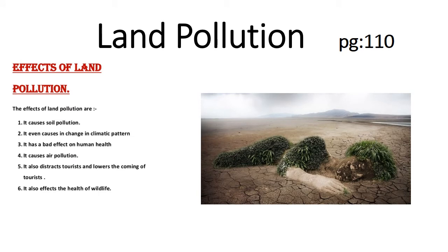Effects of land pollution. Obviously, if our land is not clean, then what will happen? The first thing is that various types of diseases will spread. The effects of land pollution are it causes soil pollution. So basically, when the land is polluted, the flowers and plants that grow also get polluted.